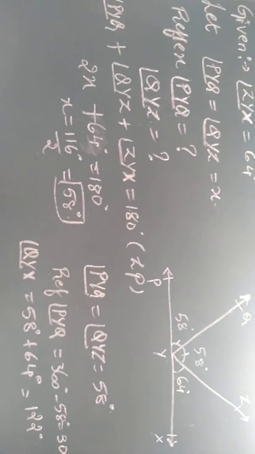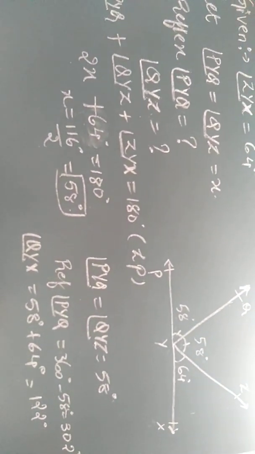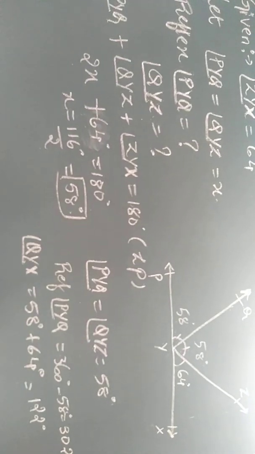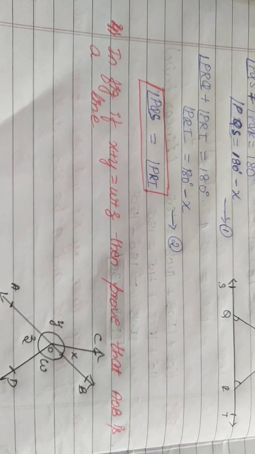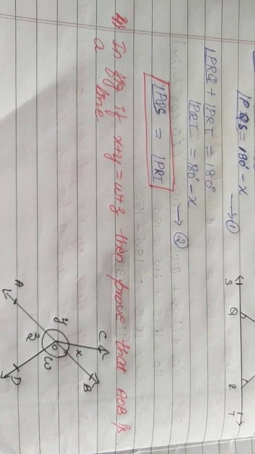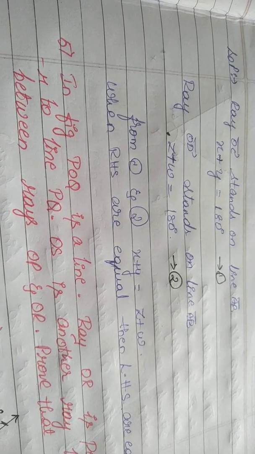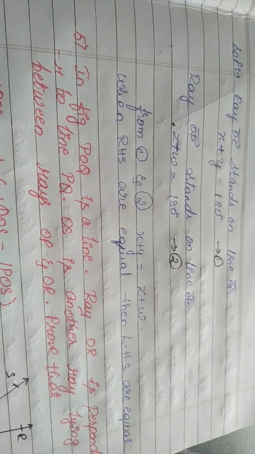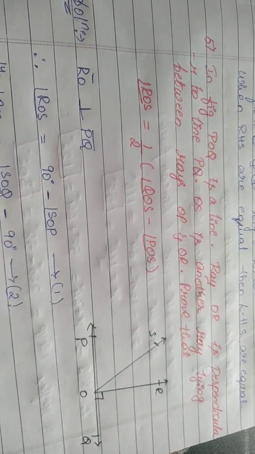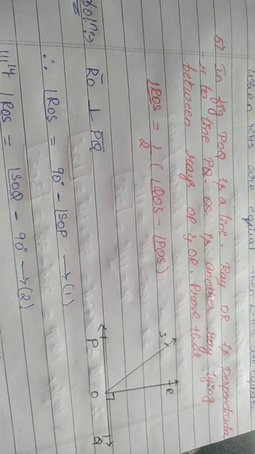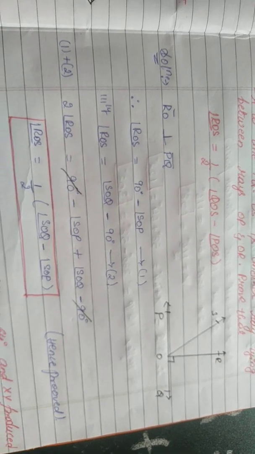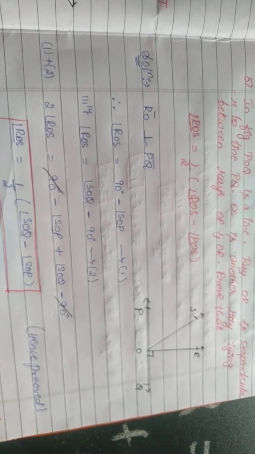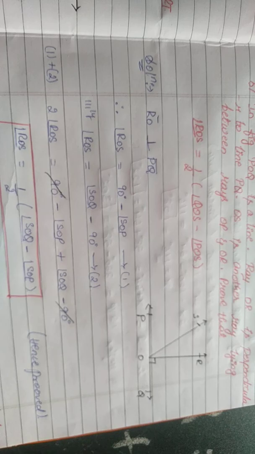No need to copy from the board, children, I will give you the notes. Those who don't have the textbook can copy the question from the notes here. So this is the fourth solution. You can take a screenshot and write it in your notes. Now coming to the fifth question. You can take a screenshot of the question and answer and copy it in your notes.